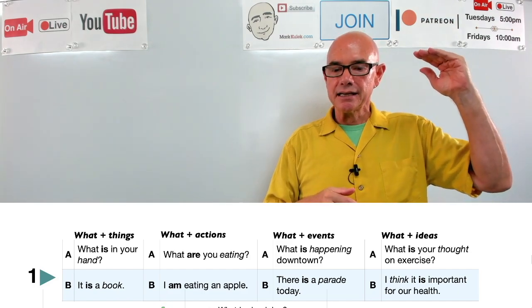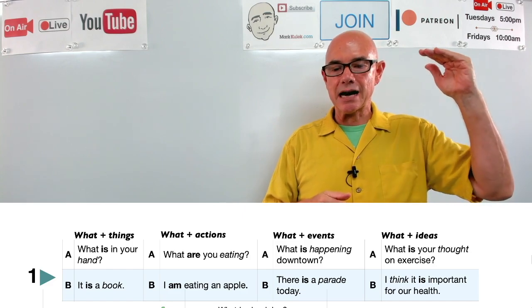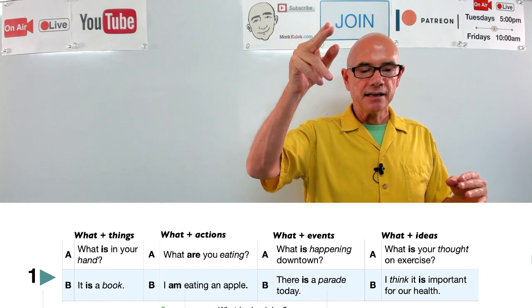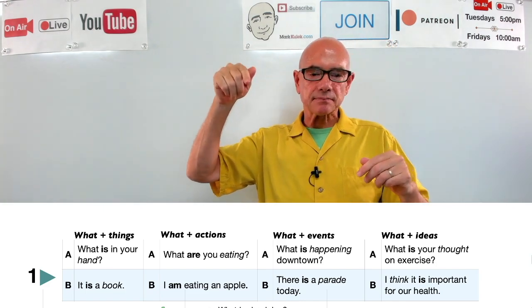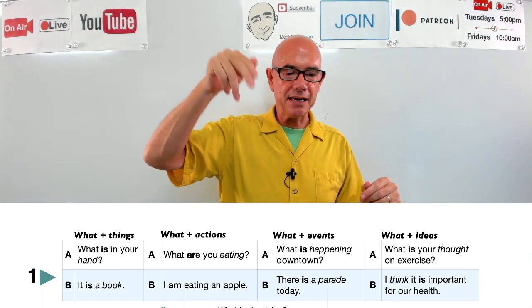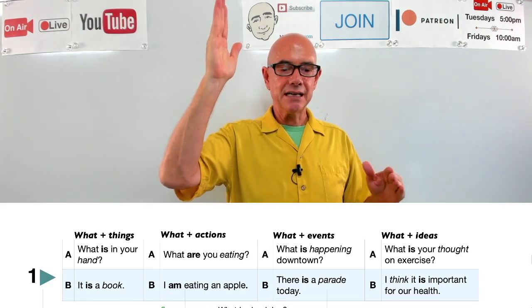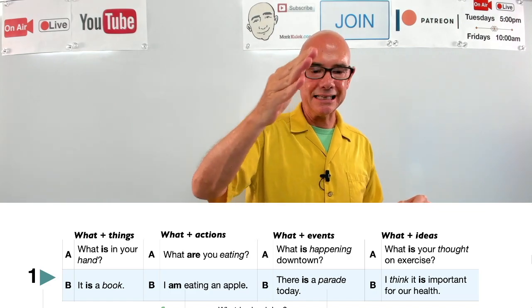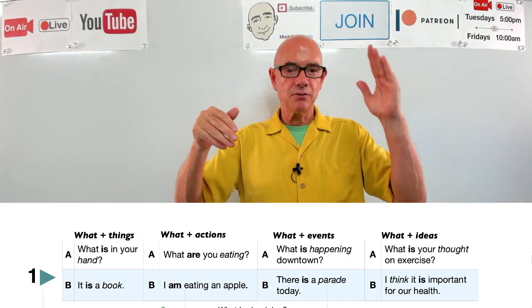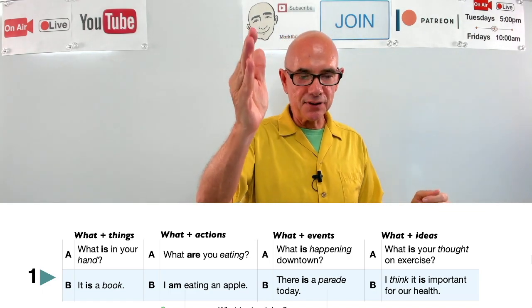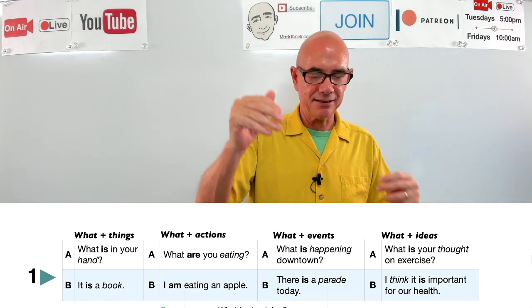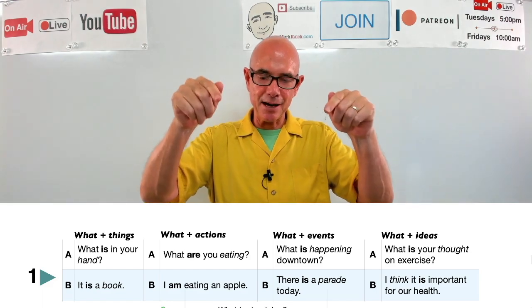I think it is important for our health, right? So your opinion, your idea. Now, as you can see, we have the be verbs here, right? For example, what is, what are. So we're using what plus be verb plus thing, action, event, ideas. Okay, so that was the example.